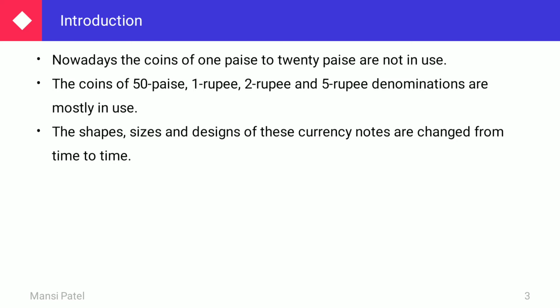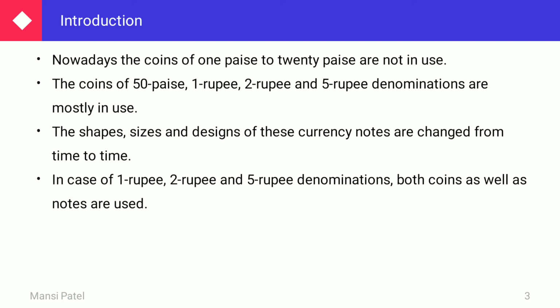The shape, size, design of these currency notes are changed from time to time. That we already know. If the time is changed, then the shape, size and design of all these things are changed.